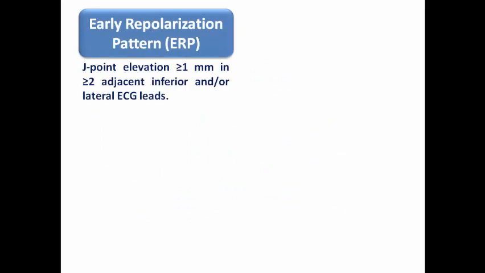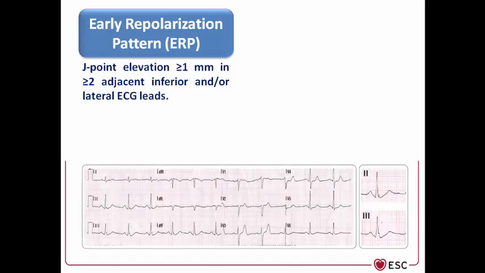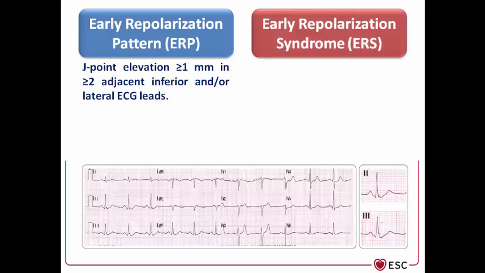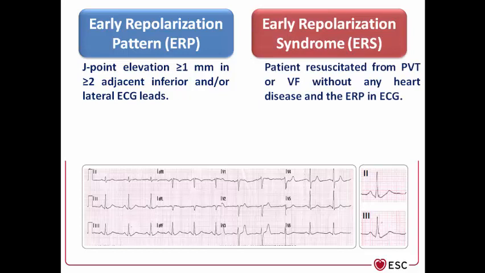Now let's move to the second type of channelopathies today, which is the early repolarization syndrome. Let's first differentiate between the early repolarization pattern, which is J point elevation more than or equal to 1 mm in two or more adjacent inferior and or lateral ECG leads, as we can see here in this example, while early repolarization syndrome is the ECG feature, but the patient here is resuscitated from polymorphic VT or VF without any evidence of heart disease and having the early repolarization pattern in ECG.